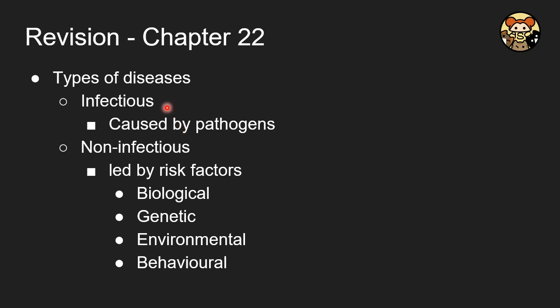So first of all, you have to give the types of disease. First type is the infectious disease, which are caused by the pathogens. Another type is the non-infectious disease, which are led by different risk factors, the biological one, genetic, and environment, and also the behavioral one. In this chapter, we will focus on the non-infectious.